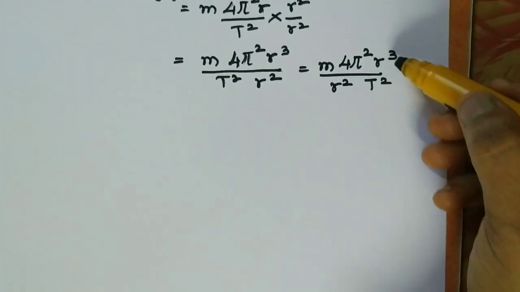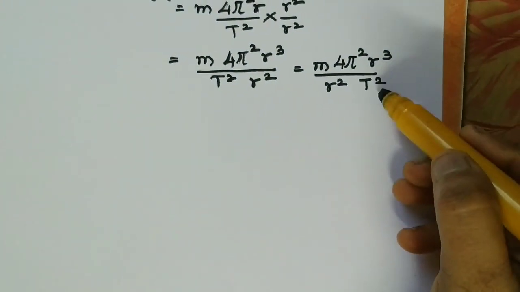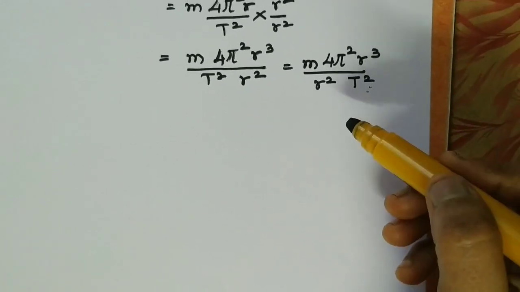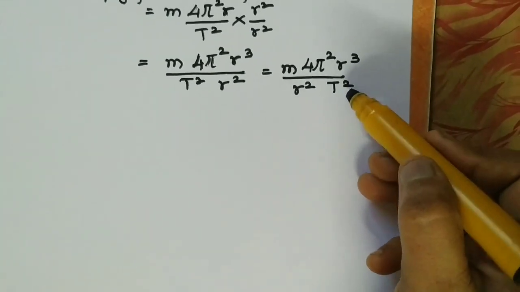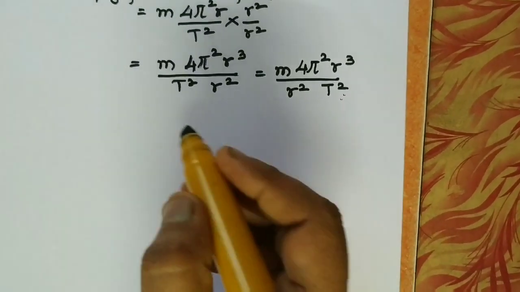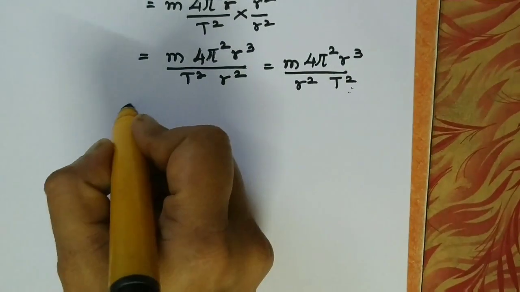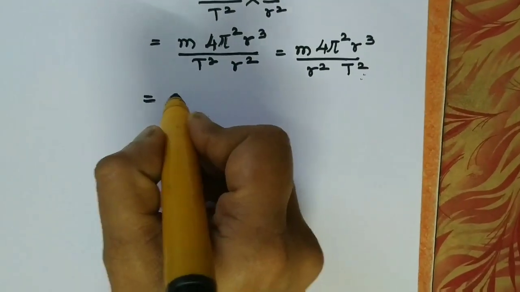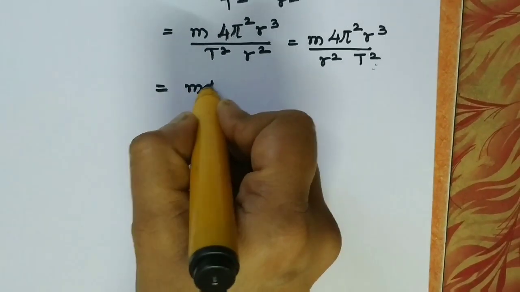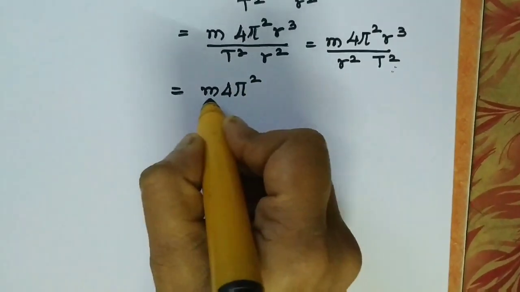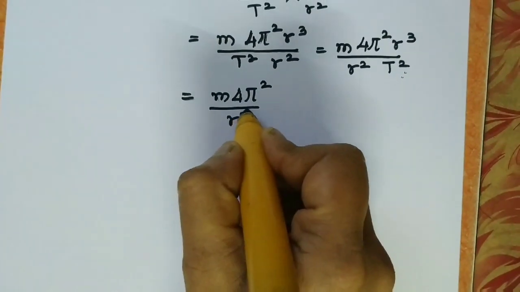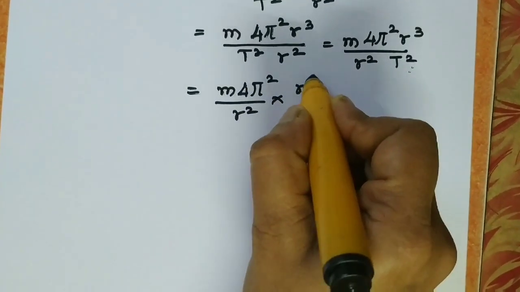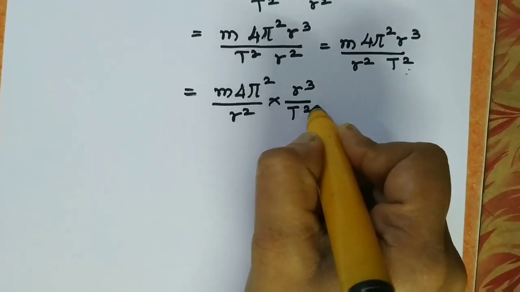As soon as r cube and t square come in numerator and denominator, you have seen this equation somewhere. It is Kepler's constant. So it equals m 4 pi square upon r square multiplied by r cube upon t square.